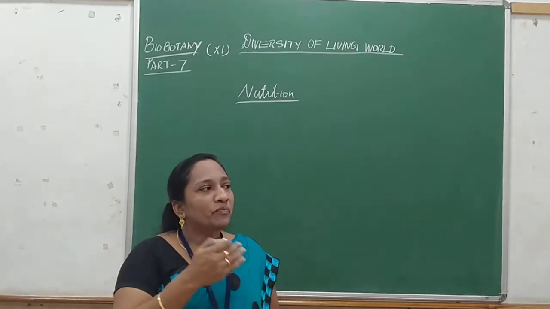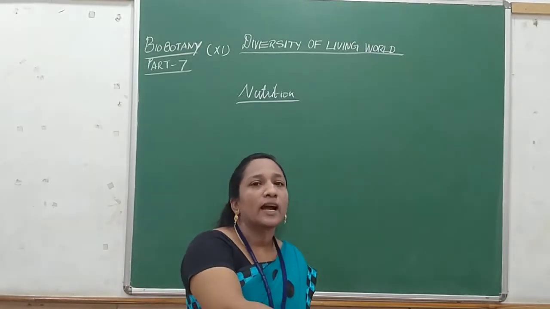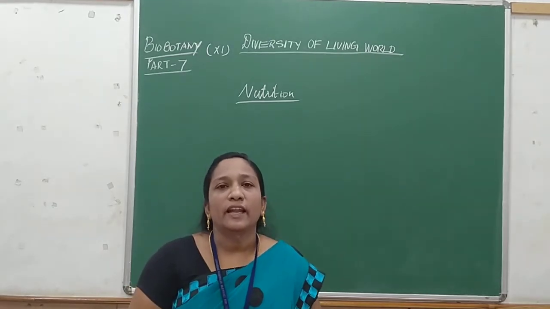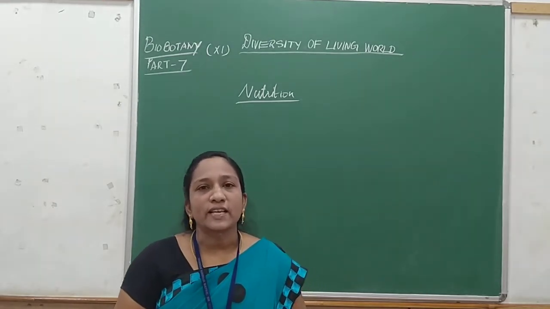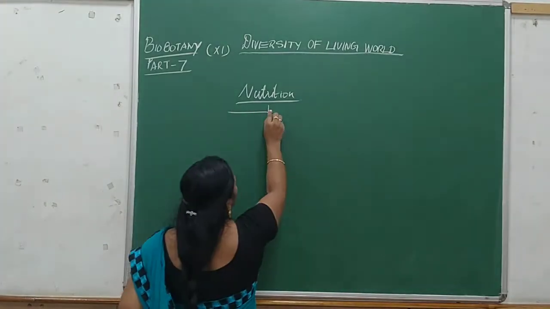We and other living organisms get food from other animals or plants, and such organisms are heterotrophs. So nutrition is of two types: autotrophs and heterotrophs.